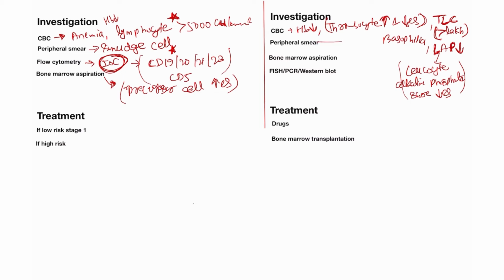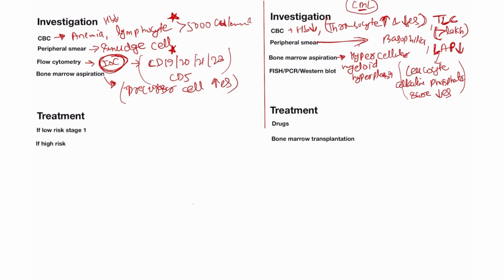CML. So in the blood of CML you will also find basophil cells or eosinophil cells. So basophilia is present in peripheral CML. Bone marrow aspiration: when you do bone marrow aspiration, then always you will find hypercellular myeloid hyperplasia, because it is chronic myeloid leukemia, meaning myeloid hyperplasia occurs. So myeloid hyperplasia occurs in the patient when you do the bone marrow aspiration.